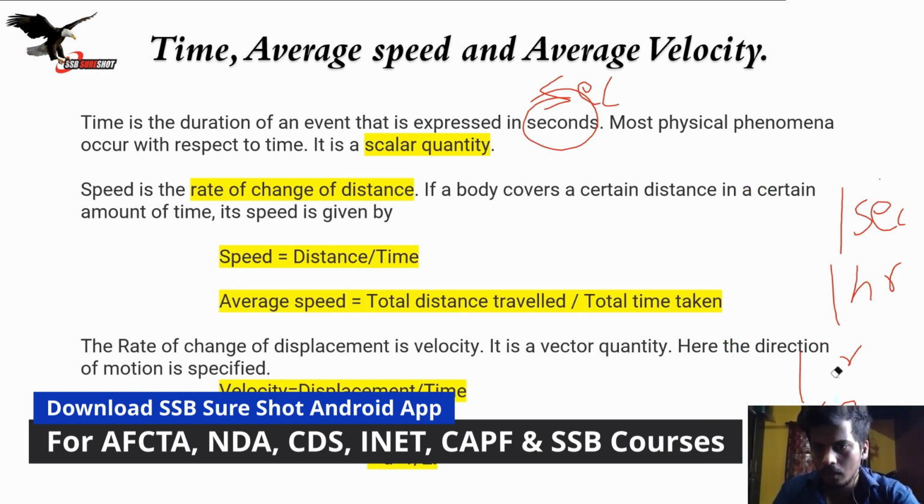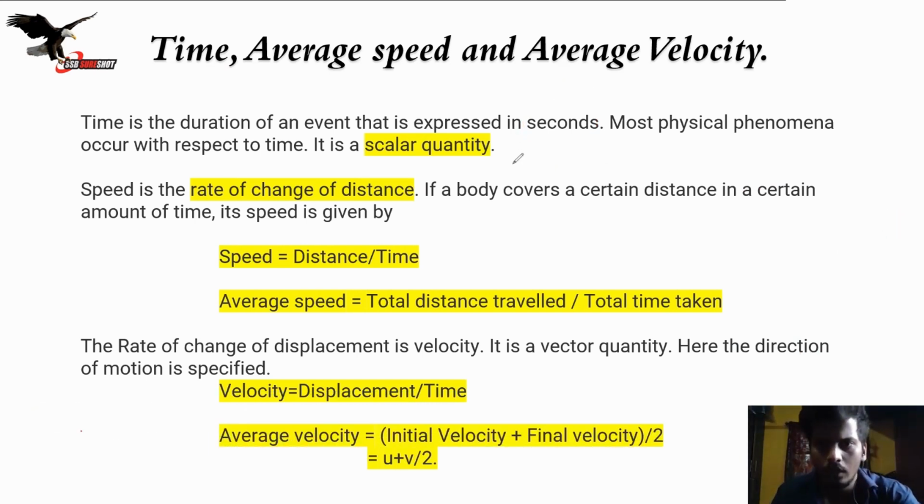Now it must be clear to you guys. Most physical phenomena occur with respect to time. One more thing I want to tell you: whenever it is written rate of something, it mostly means with respect to time. Whenever you hear the rate of doing something, it has to be calculated in the perspective of time. It will come in later slides and I'll definitely explain that. Now, time is a scalar quantity because time does not have any direction.